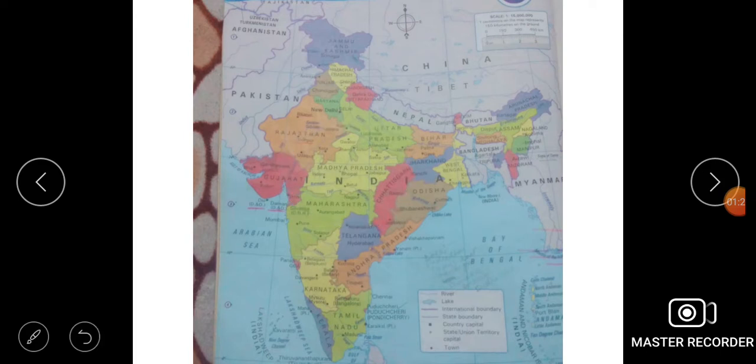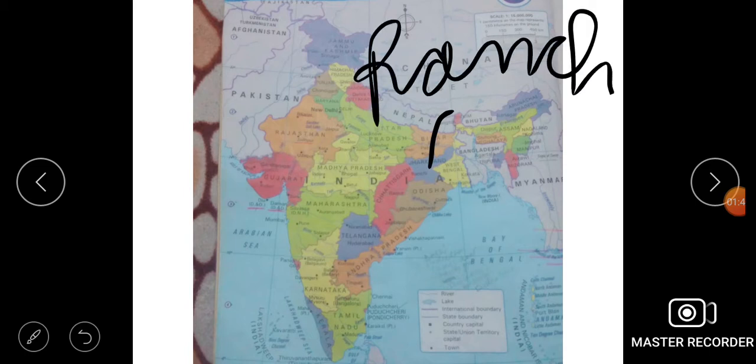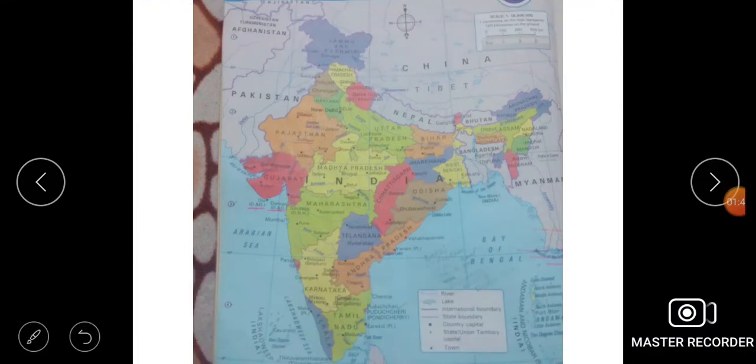Here you can see this is Uttar Pradesh and the capital is Lucknow. Beside Uttar Pradesh, there is Bihar and the capital is Patna. Below Bihar, there is Jharkhand, the capital is Ranchi. Below Jharkhand, there is Chhattisgarh and the capital is Raipur. Here, this is Odisha and the capital of Odisha is Bhubaneswar. Odisha lies near the water body that is the Bay of Bengal, which lies on the eastward side of India.